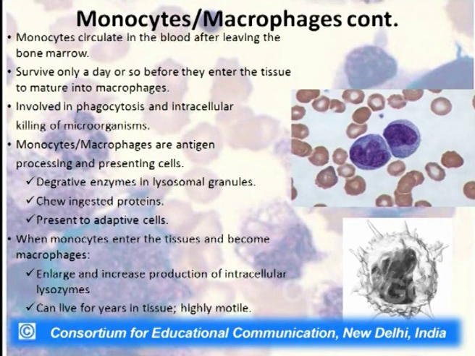Now, again, monocytes, as I told you, circulate in the blood after leaving the bone marrow. They only survive for a day or so before they enter the tissue and finally mature into a macrophage. They are involved in phagocytosis and intracellular killing of microorganisms. Monocytes or macrophages are involved in antigen processing and presenting.